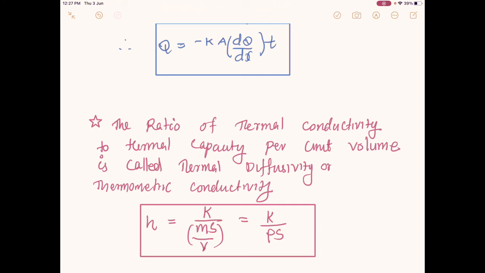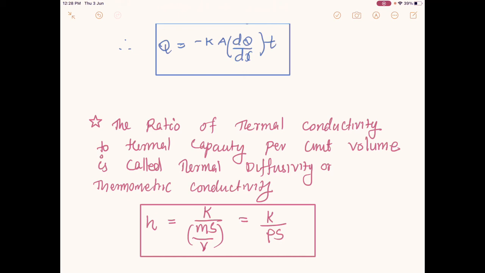Suppose I have a material. The material has a thermal conductivity and also a thermal capacity per unit volume, which is how much heat is needed to raise it by 1 degree Celsius. That gives the thermal capacity. In that way the ratio of thermal conductivity to thermal capacity per unit volume is called thermal diffusivity or thermometric conductivity.